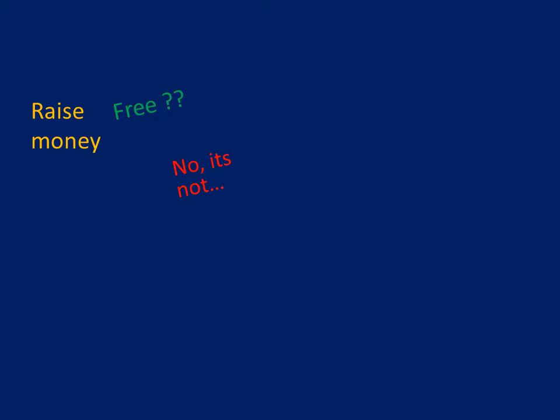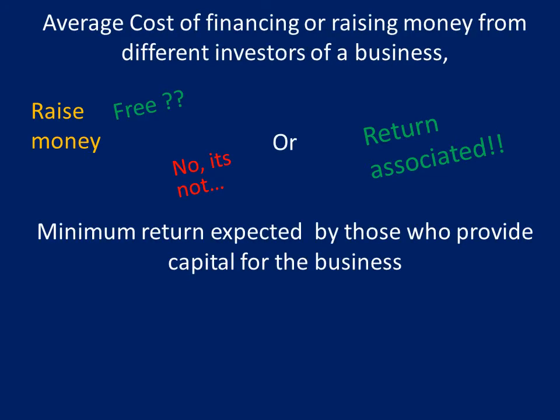If money is raised, the business always has to give a return. So, WACC tells what is the minimum return the project has to generate to pay back its investors. WACC can be defined as the average cost of financing or raising money from different investors of a business, that is, the minimum return expected by those who provide capital for the business.